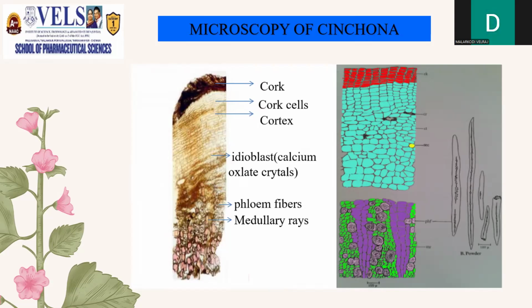Microscopy of Cinchona. The microscopy of Cinchona can be viewed under the microscope by taking the transverse section. The transverse section of the bark shows uniform cork composed of several layers of thin-walled cells containing amorphous reddish brown matter. Below the cork is a reddish cortex composed of tangentially elongated parenchymatous cells with reddish brown thin walls containing small starch grains. In the cortex region, we can see idioblasts containing microcrystals of calcium oxalate, maybe 2 to 6 µm long, and secretion canals are scattered in the cortex.